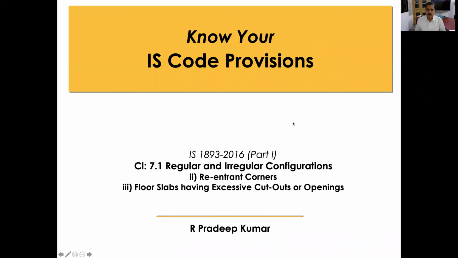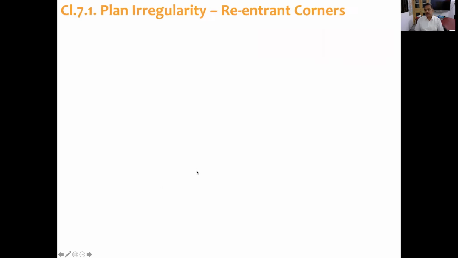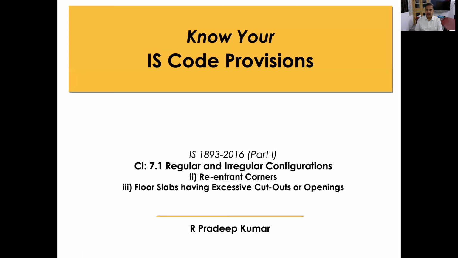Let me share my screen. So these clauses are from IS 1893 2016 Part 1, that is clause number 7.1, regular and irregular configurations. In that, this is given in Table number 5. That is point number 2, reentrant corners, and point number 3, floor slabs having excessive cutouts